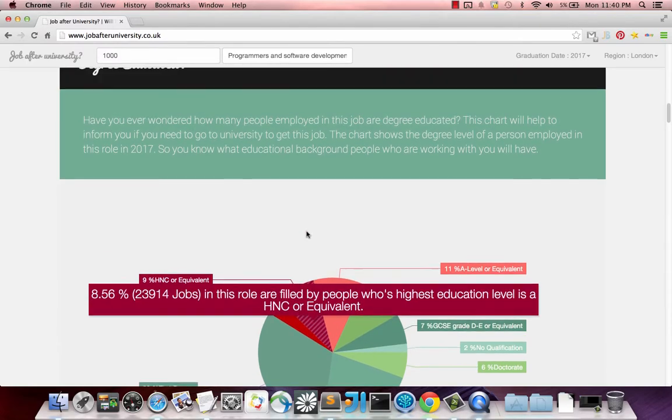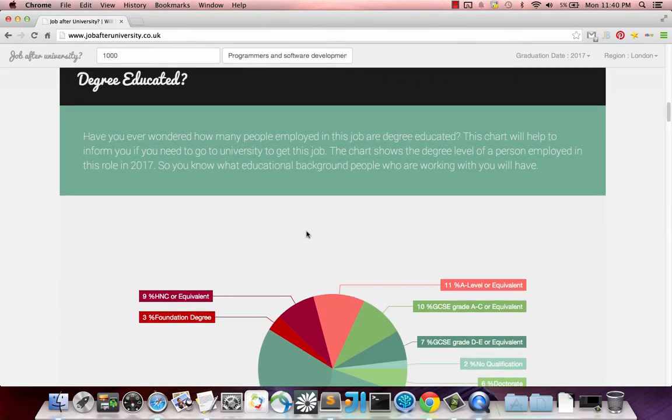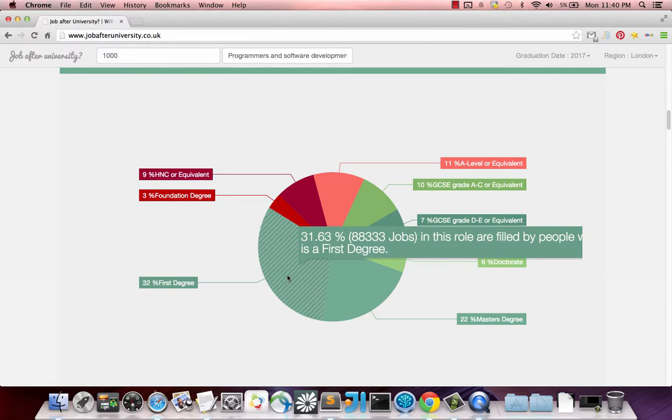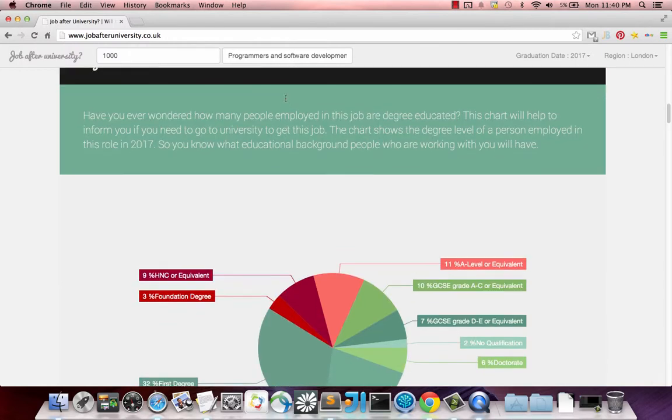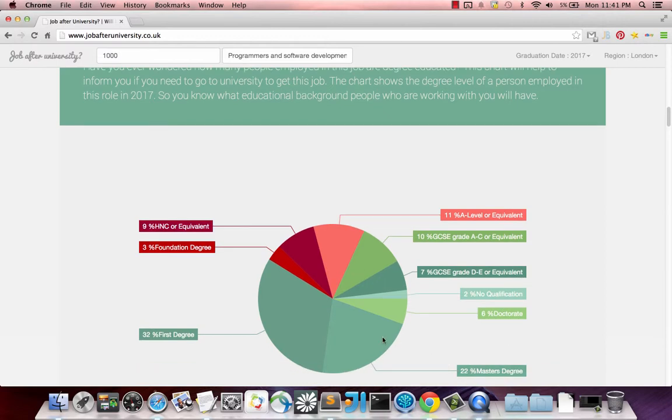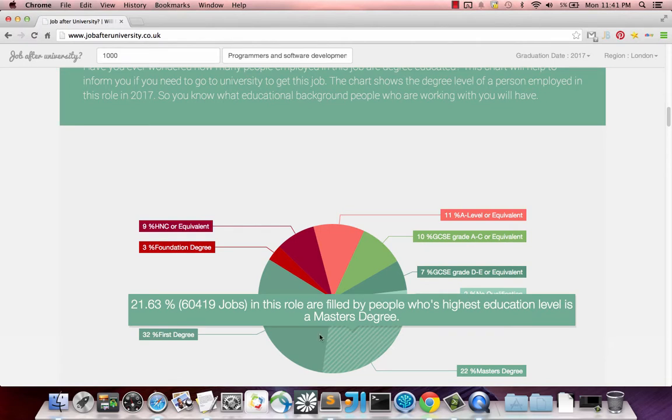The next section is degree educated. Are the people around you, the people who you'll be employed with, what kind of educational backgrounds will they have for the role? So for a programmer or software developer, 32% will have a first degree, 11% will have A levels, 10% will have GCSE grade C or equivalent, 7% no qualification, 2% doctorate, 22% master's degree. So we can see that over there.